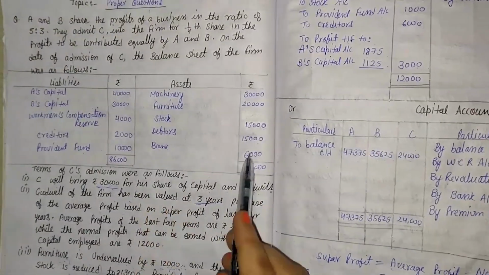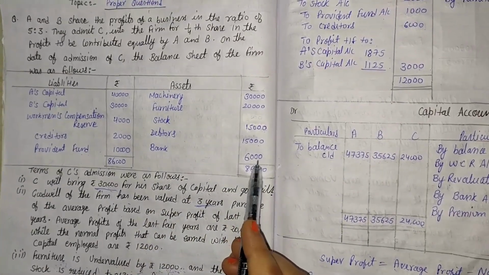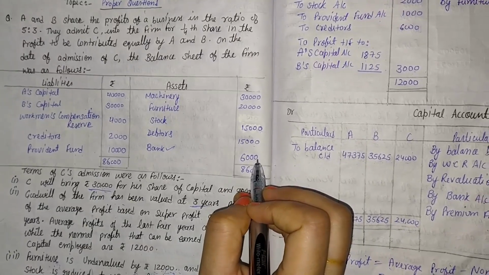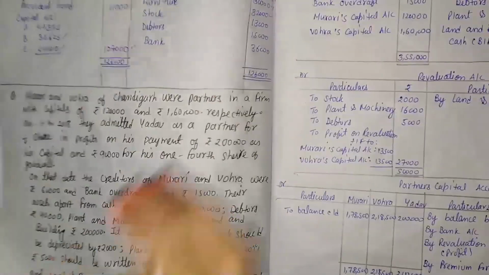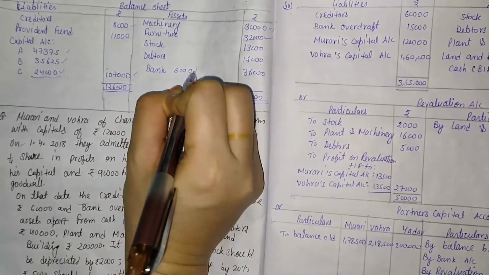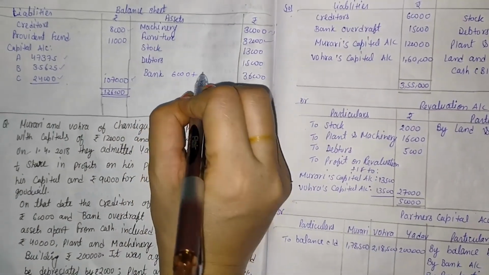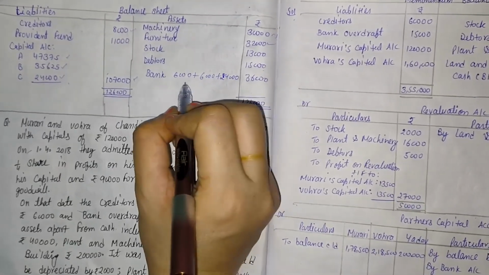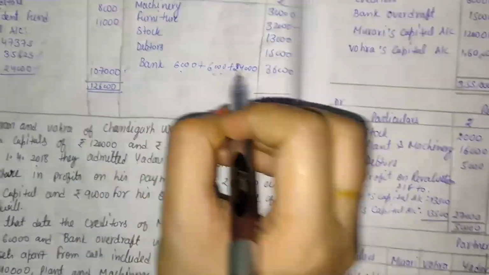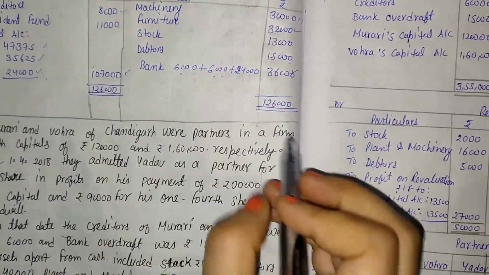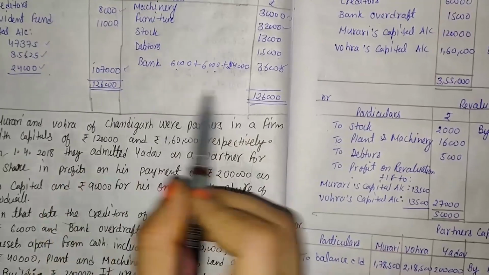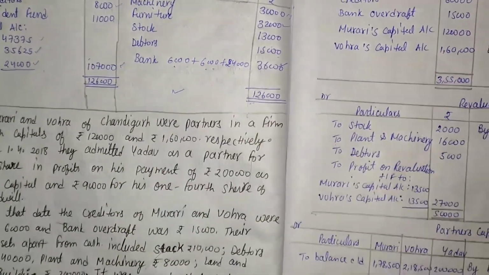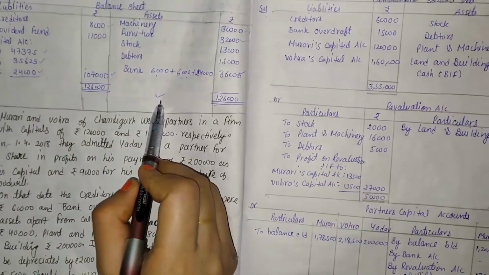After that the last point is given, the bank point. That point is very important. In the starting of the question the bank value is 6,000. So the bank value is 6,000, and the new partner comes with 6,000 as goodwill and 24,000 as capital. So 6 and 6, 12, and 24, that is 36. Here we notice that the liability side and asset side are both the same. It means the question is correct. That is the cross-checking point.